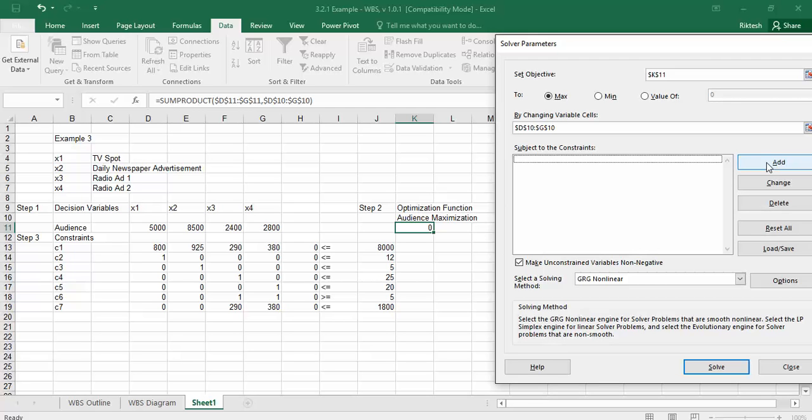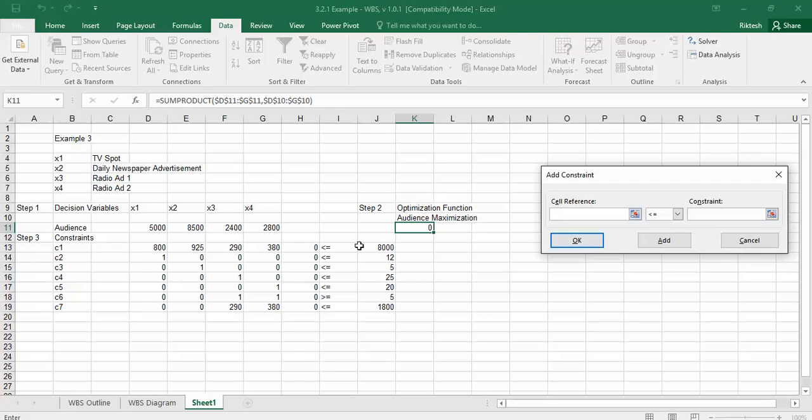So you press the button Add. This value should be less than or equal to 8000, which is stored here. Second value should be less than or equal to 12, press Add. Third value less than or equal to 5, Add. Fourth value less than or equal to 25, Add. Fifth value less than or equal to 20, Add.